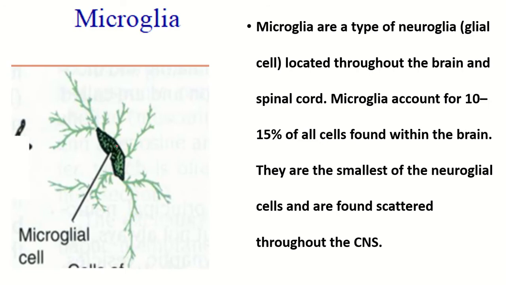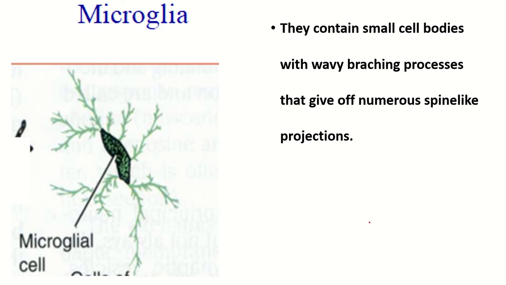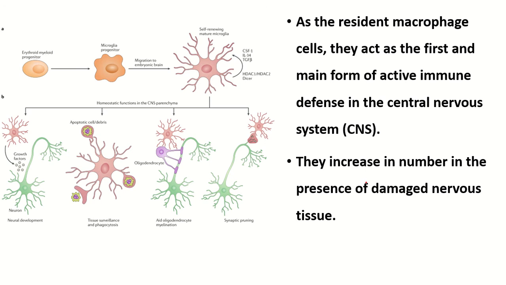Microglia. Microglia is a type of neuroglia located throughout the brain and spinal cord. Microglia accounts for 10 to 15% of all cells found within the brain. They are the smallest of the neuroglial cells and are found scattered throughout the central nervous system. They contain a small cell body with wavy branching processes that give off numerous spike-like projections. As the resident macrophage cell, they act as the first and main form of active immune defense in the central nervous system. They increase in number in the presence of damaged nervous tissue.